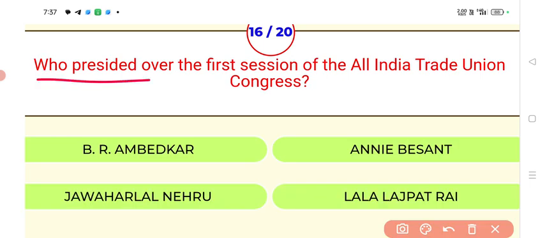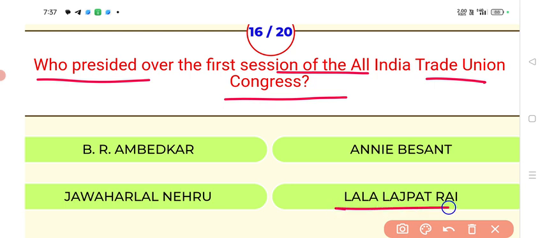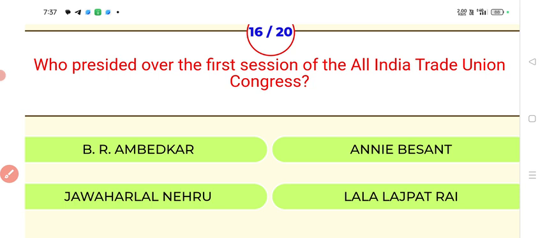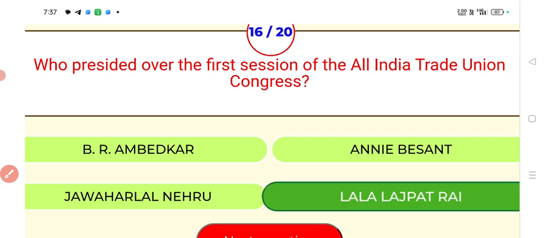Who presided over the first session of All India Trade Union Congress? Answer, Lala Lajpat Rai. The first session of All India Trade Union Congress was presided by Lala Lajpat Rai. Next.